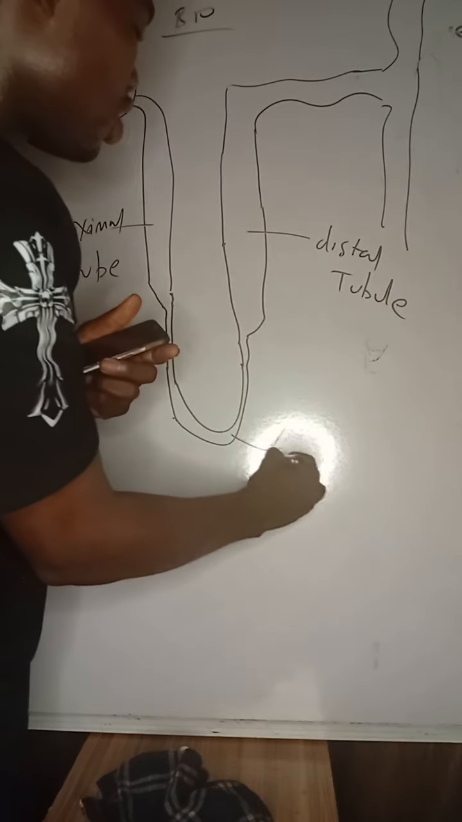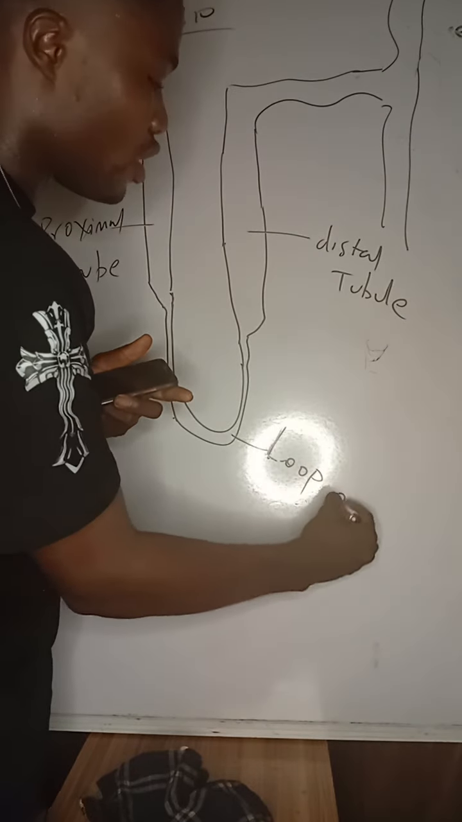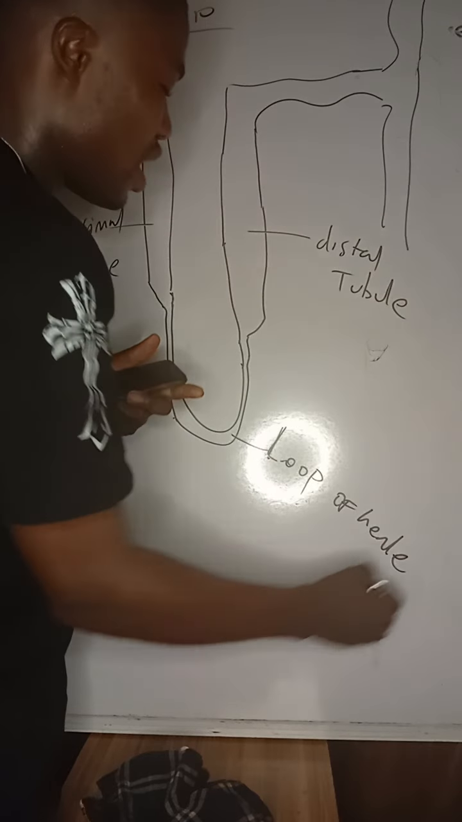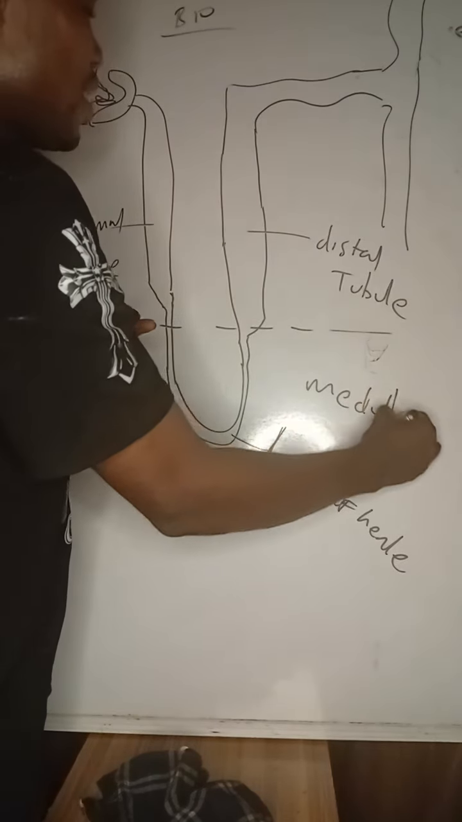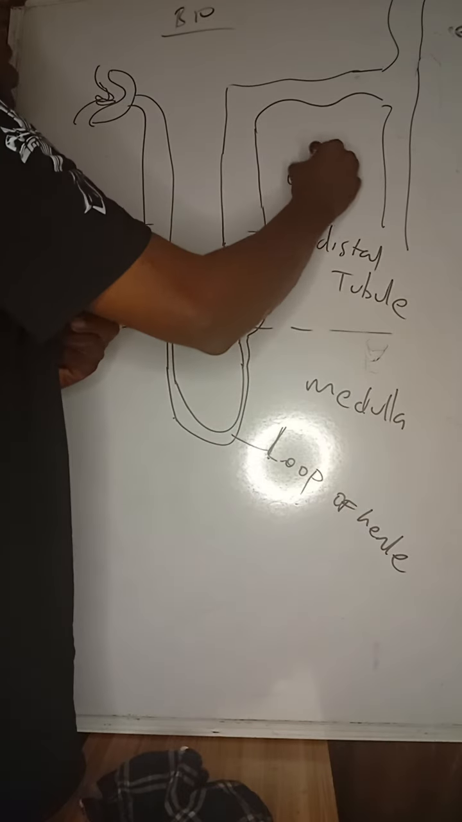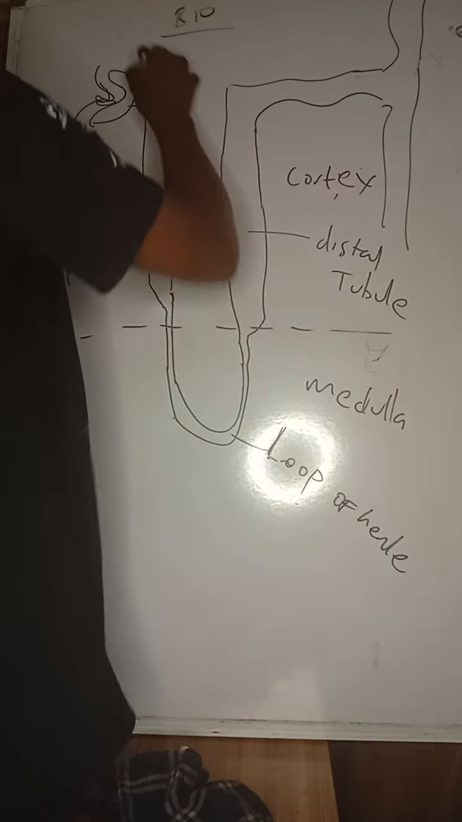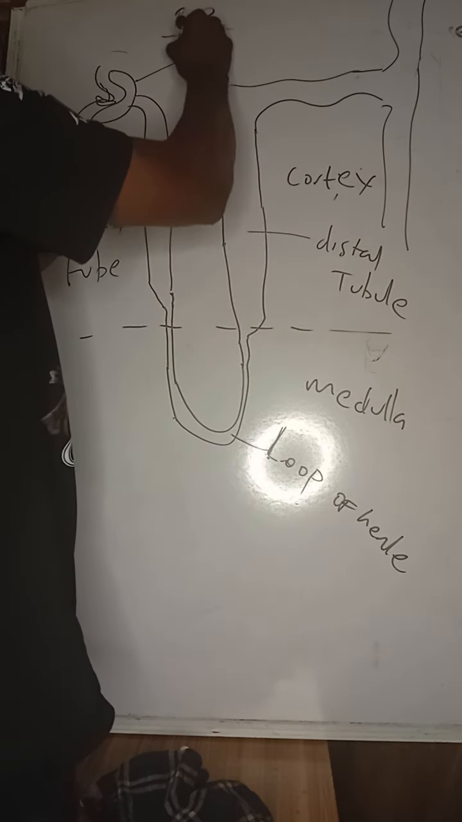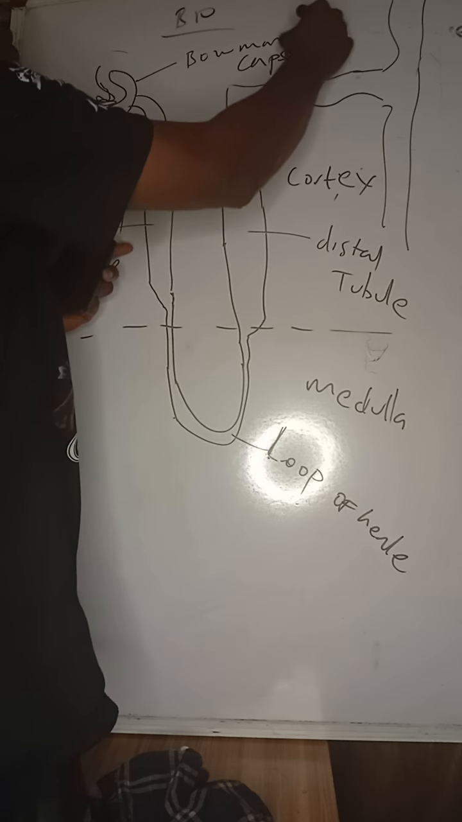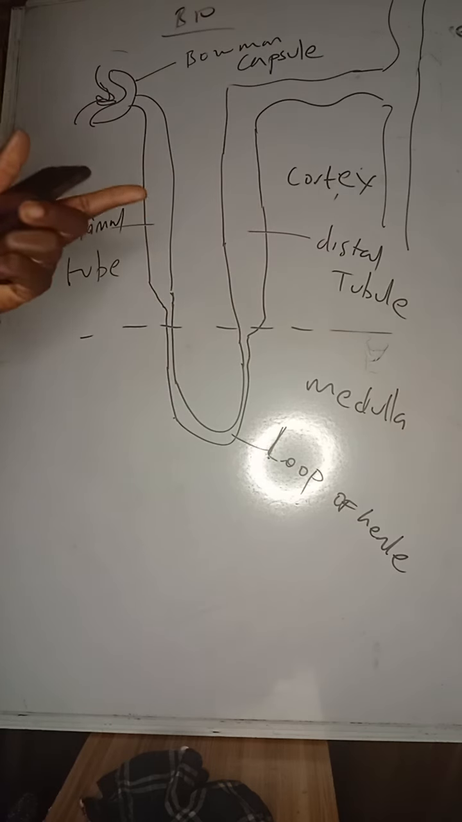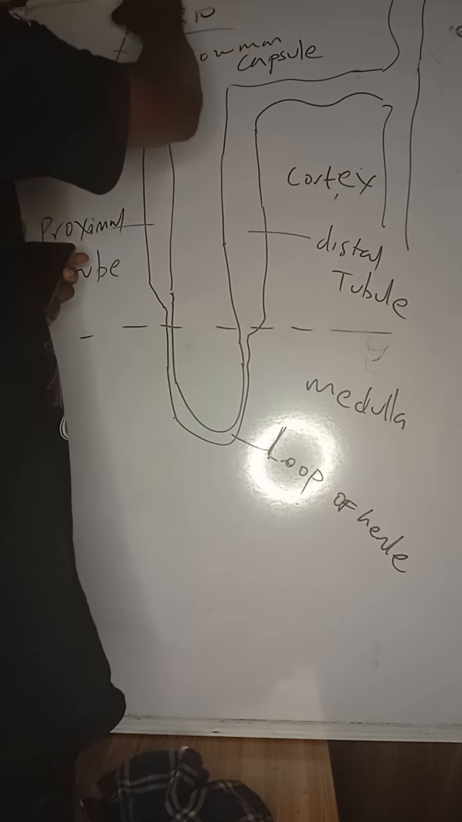This is the loop of Henle. The loop of Henle is for reabsorption of water, and it is found in the medulla, while the distal tubule is found in the cortex. This upper part is the cortex. This body is called the Malpighian body. This is the Bowman capsule for ultrafiltration. The network of capillaries in the Bowman capsule is called the glomerulus.